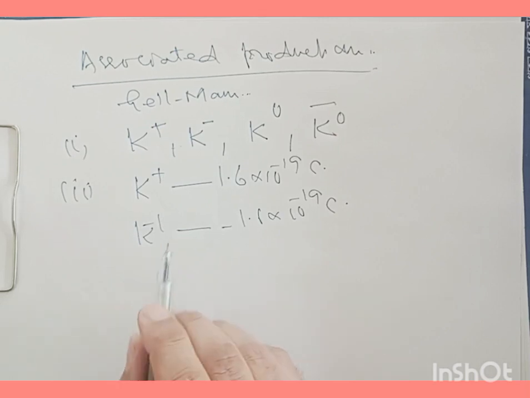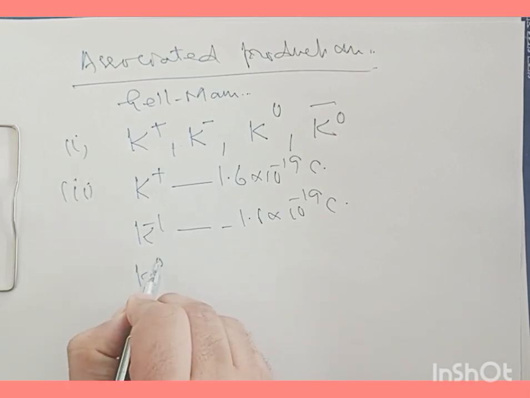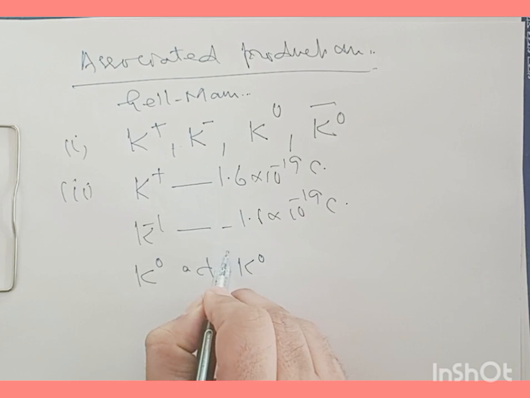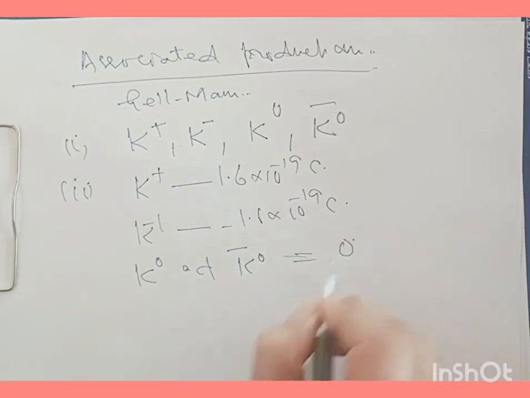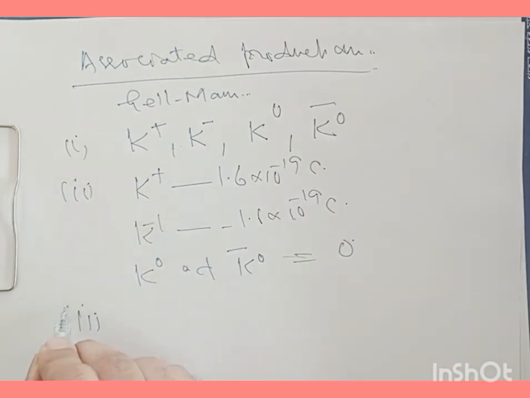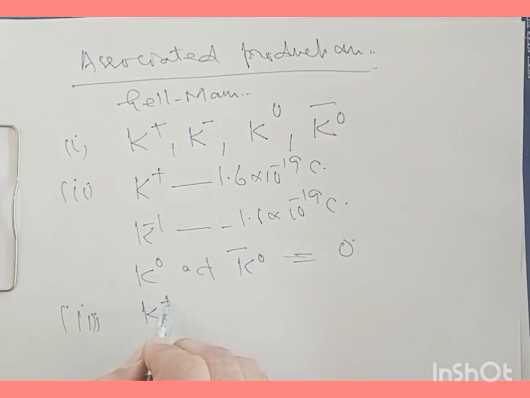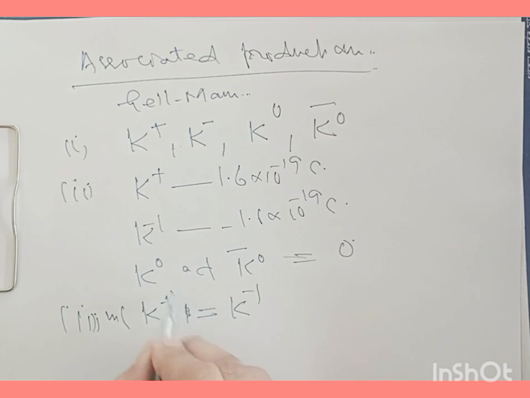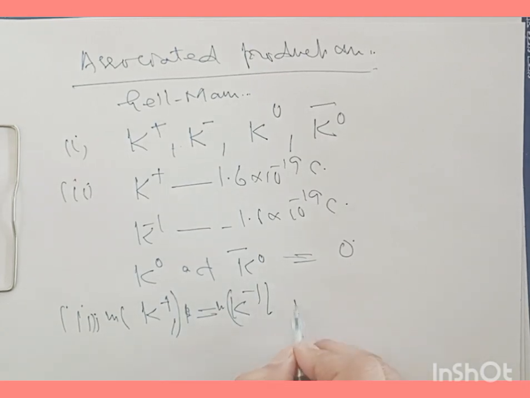The charge on K0 and K0 bar is simply 0. And talking about the mass of K plus and K minus, their masses are the same.